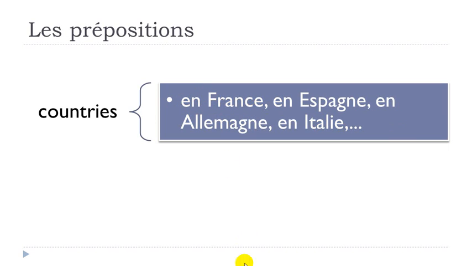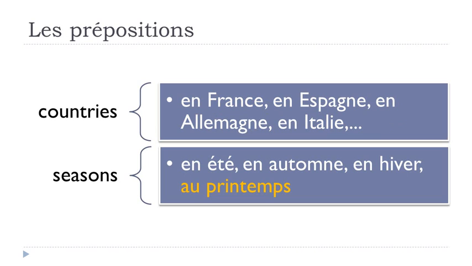Okay? And then when we're talking about the seasons, well, we've got 4 seasons, and as usual in French, we need to have one exception, okay? But then for the 3 others, it will be en, okay? En été, so in summer, été is summer. Then en automne, okay, autumn.